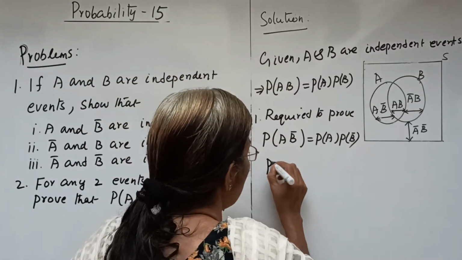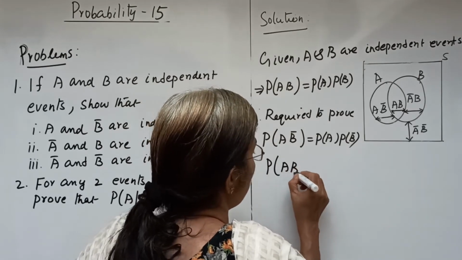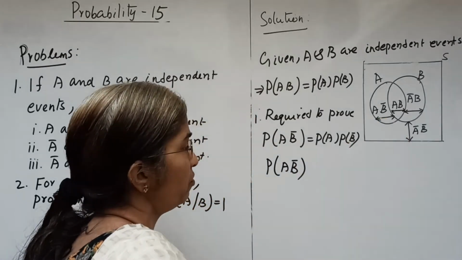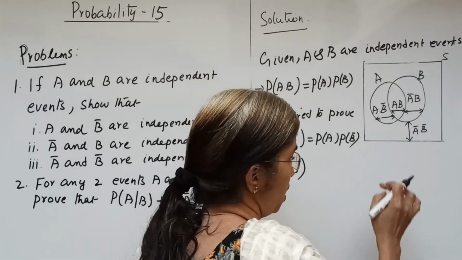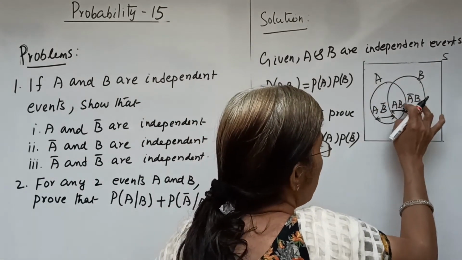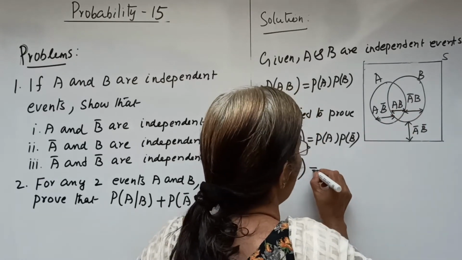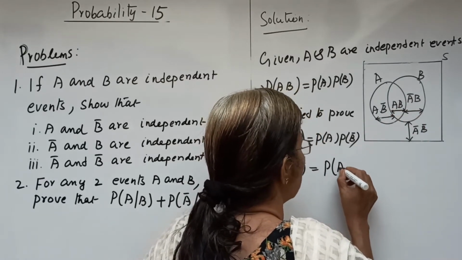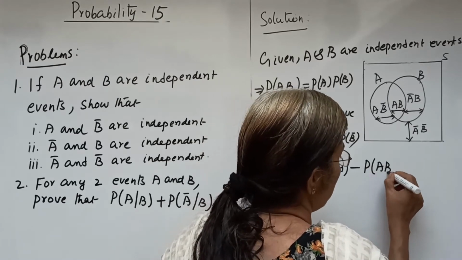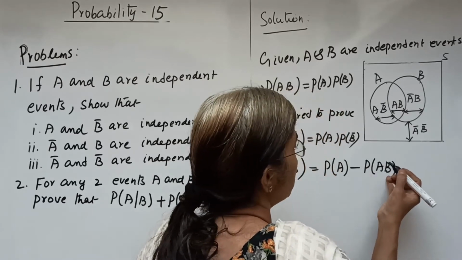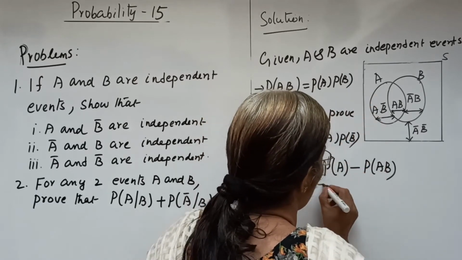Now we may write P of A intersection B bar. From this diagram, we get this subset is A intersection B bar, which can be written as P of A minus P of AB. Already we have discussed these ones. And now we may write this as P of A into P of B, isn't it?